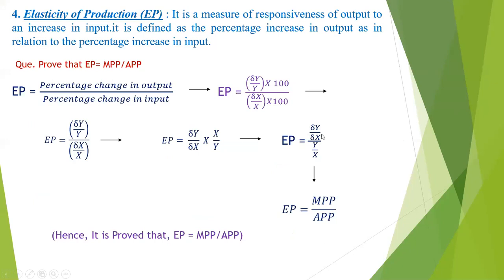So this change in y divided by change in x is called the MPP, whole divided by y by x, which means APP. So elasticity of production is equal to MPP divided by APP. Hence it is proved that elasticity of production is equal to MPP divided by APP.